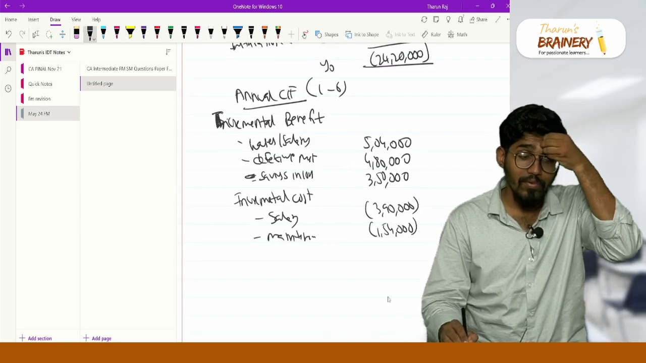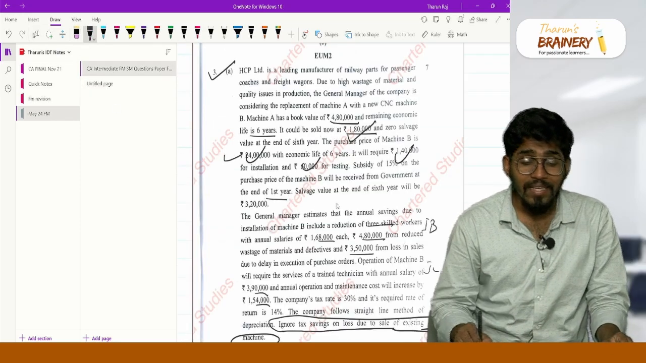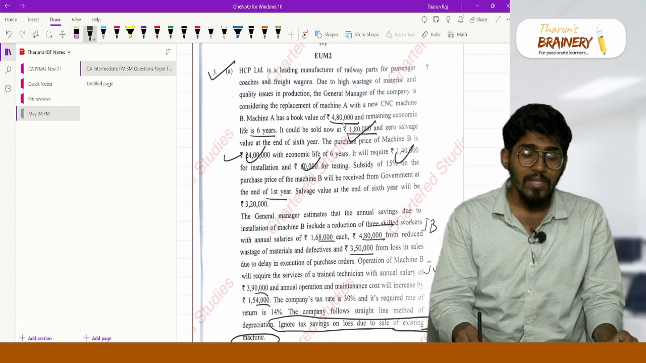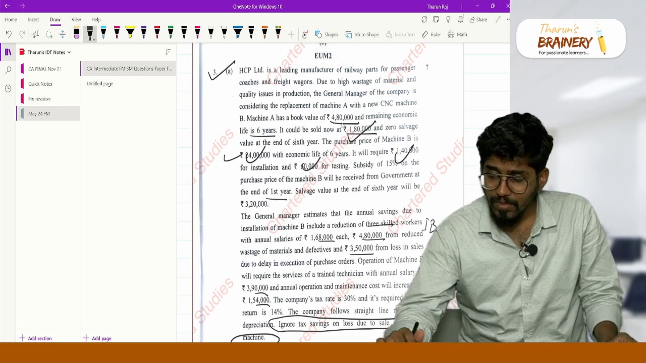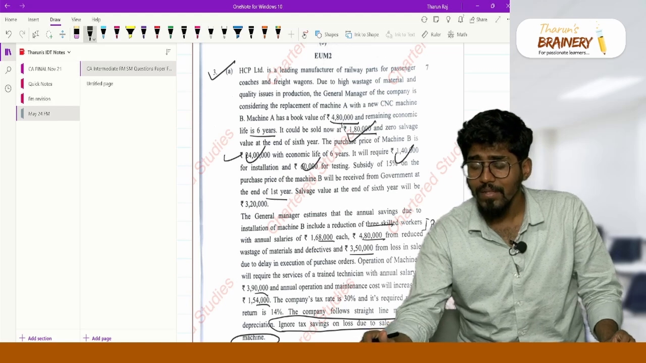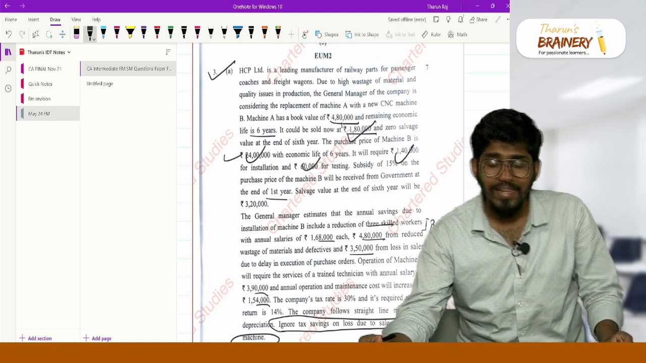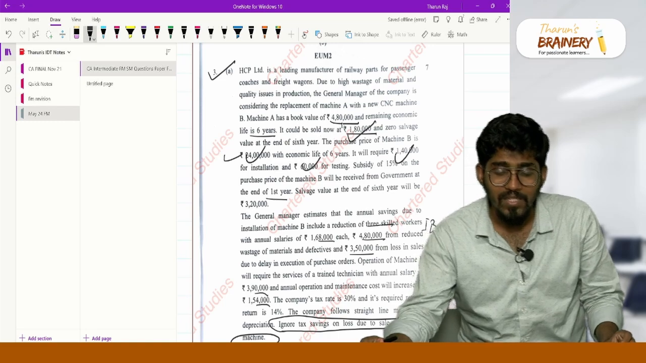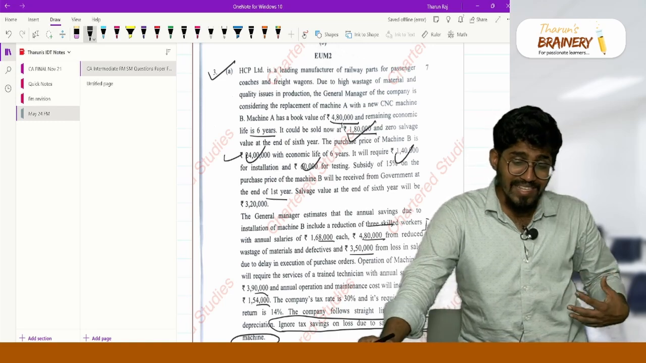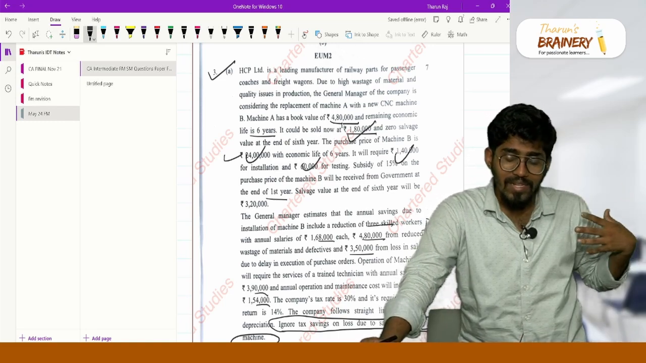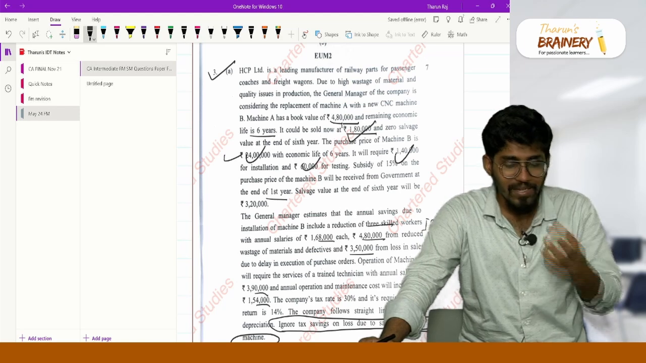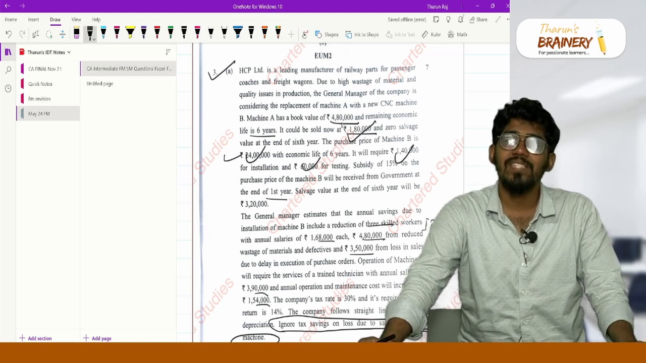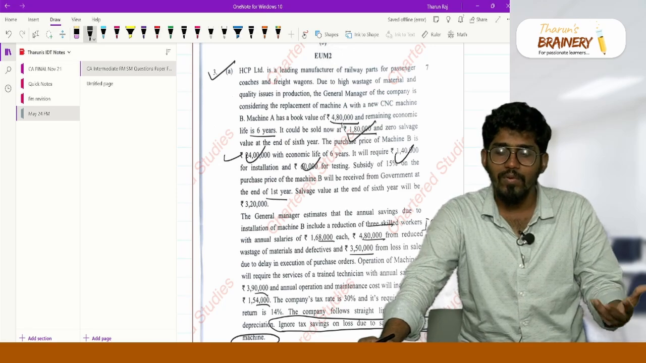I should also write the incremental increase in depreciation, because right now my book value is 4,80,000. This 4,80,000 divided by 6 means every year my depreciation would have been 80,000. But now my depreciation will be different, so there is an increase in depreciation. Because of that increase, I will have a tax benefit also. A tax benefit on increased depreciation is also like an inflow, right? Yes or no?